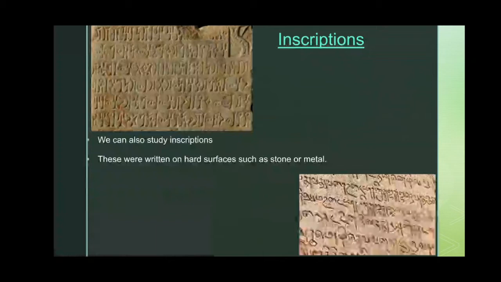Now the next source about the past is inscriptions. The sources that give us proof about the past include inscriptions. We can also study inscriptions. These were written on hard surfaces such as stone or metal. Here we have seen manuscripts, and on the other side we see inscriptions.